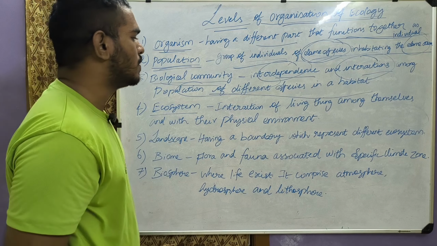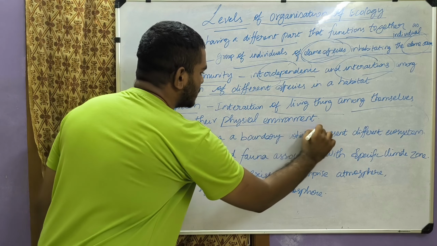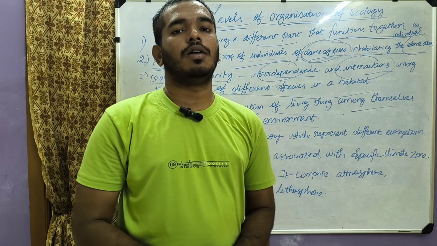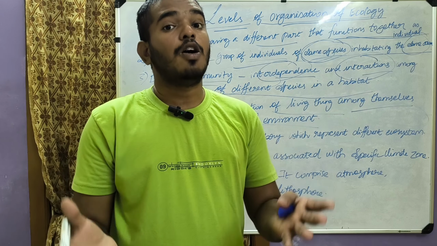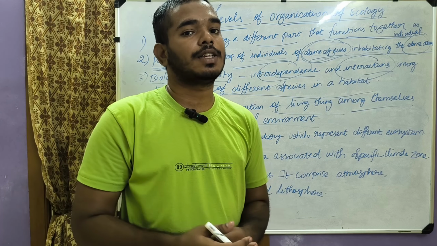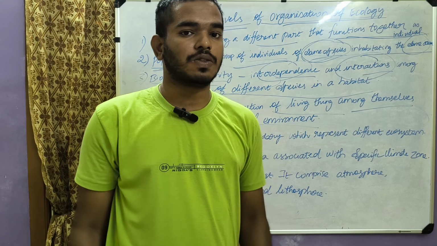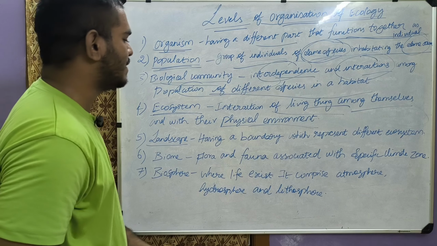The next one is an ecosystem. It is the interaction of living things among themselves and with the physical environment. In a particular area or habitat, there is interaction among the living things that live there, among themselves, and also interaction with the physical environment where they live. So the interaction of living things with their physical environment and within themselves is an ecosystem.